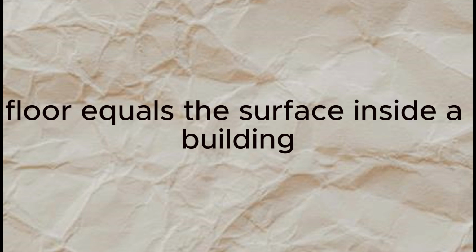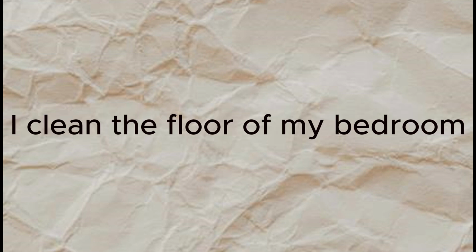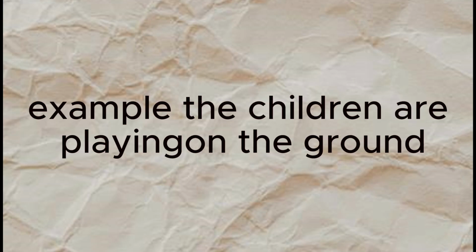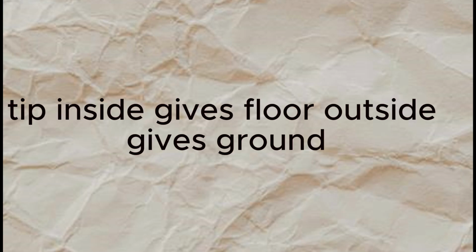Floor equals the surface inside a building. Example, I cleaned the floor of my bedroom. Ground equals the surface outside, or the soil. Example, the children are playing on the ground. Tip, inside gives floor, outside gives ground.